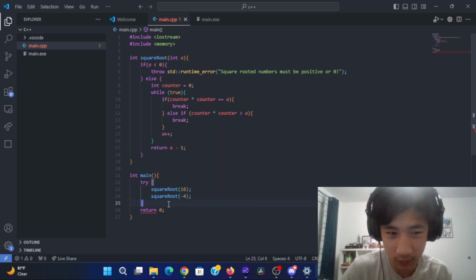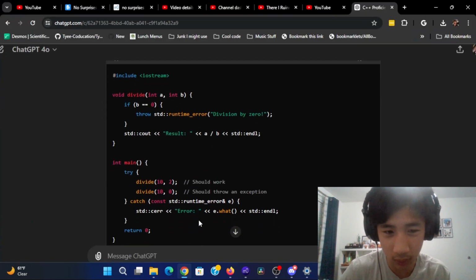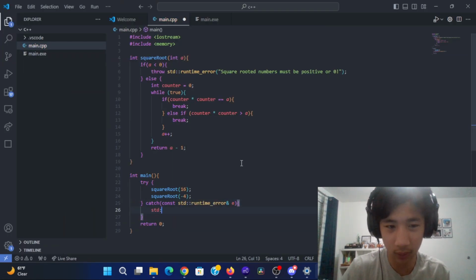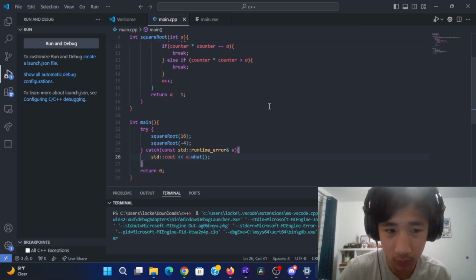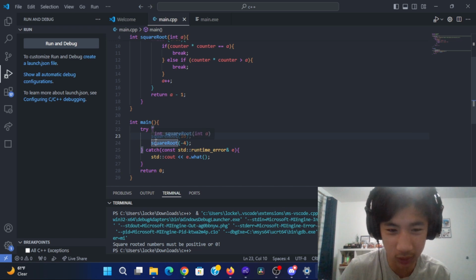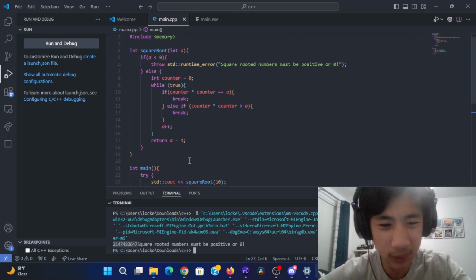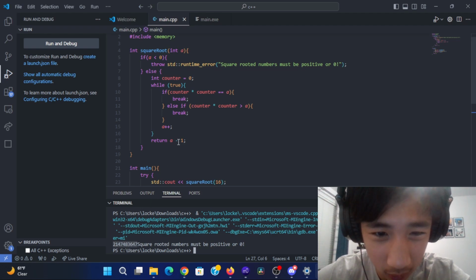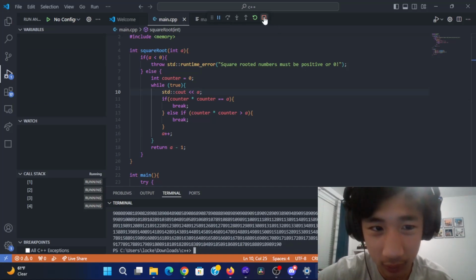And then now we have to just catch. And then I don't remember what it's called. std::runtime_error. That would make sense because you just do a runtime error. This should hopefully work, but it's probably not because C++ doesn't like me. Oh, and let's also make this log out. It looks like it's working. Well, I don't think the square root part is working correctly. Wait, actually I'm curious why I'm getting such a random number. That might just be an insanely large number because it never broke. Okay, yeah, that is not working out correctly.